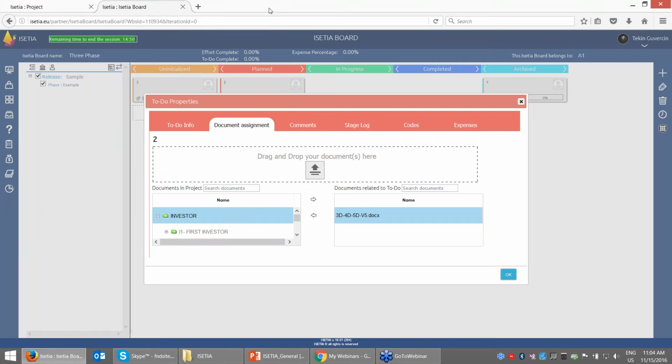We also have direct integration with Outlook. From Outlook you can select the document, drag it and bring it inside ISETIA without any problem.